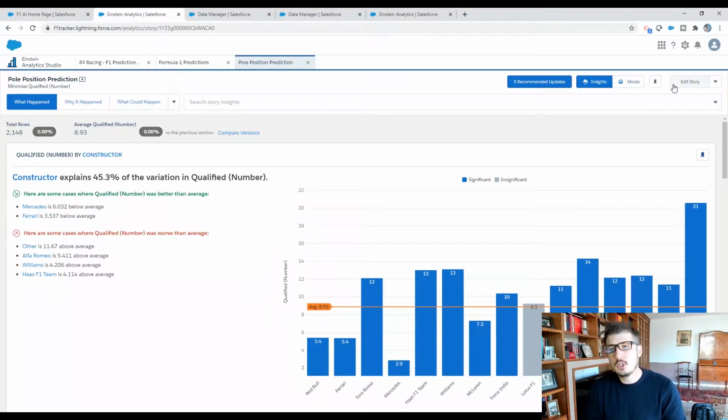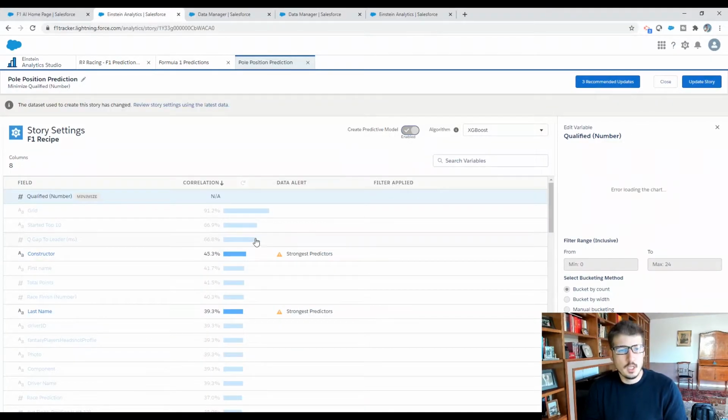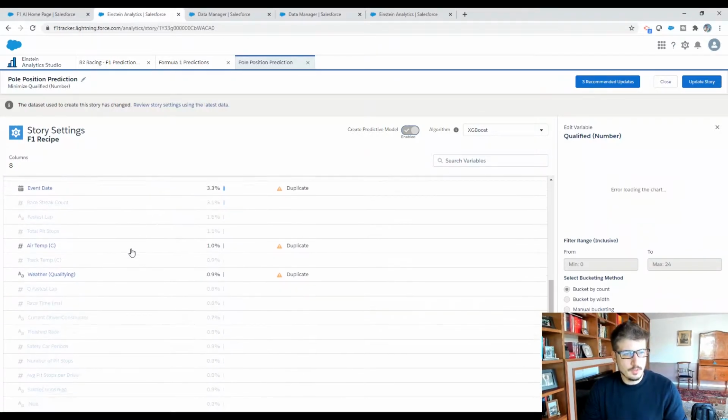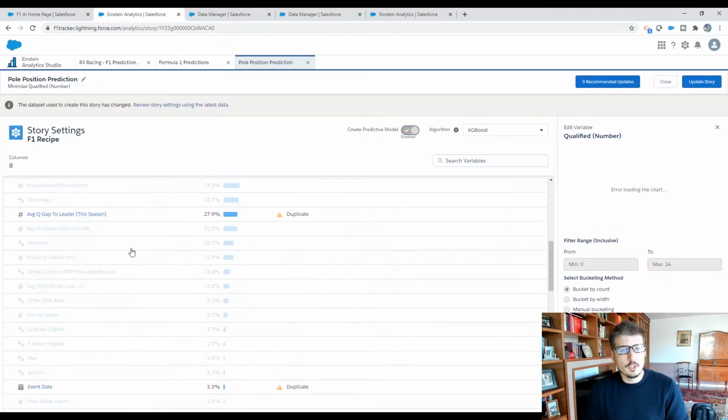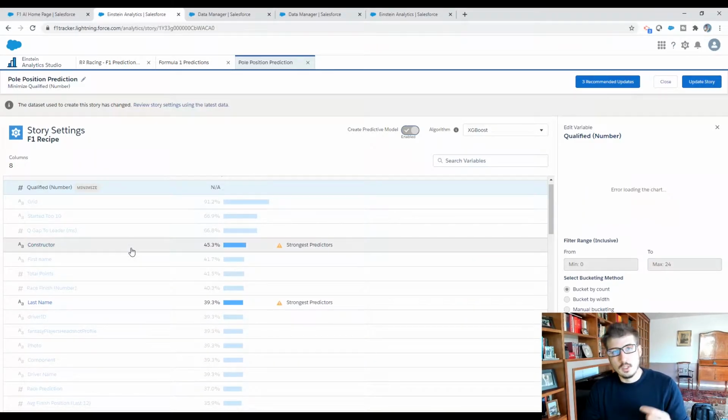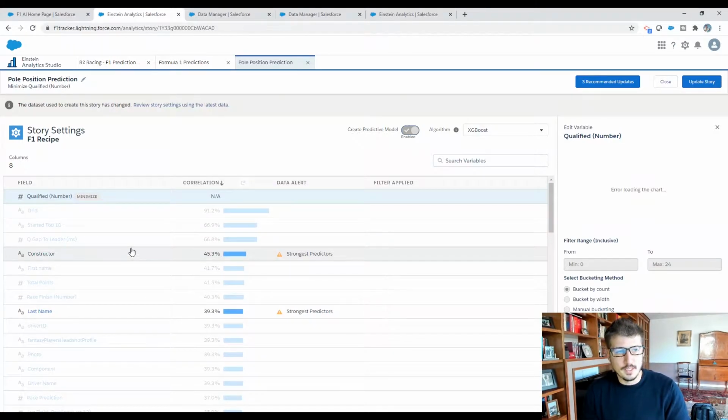If we look into the story, you can see here, this is just a sense of the criteria that we can use. Here are all of the fields that we have. We actually have even much more, but here are the fields that we're using for the qualifying summary right now.